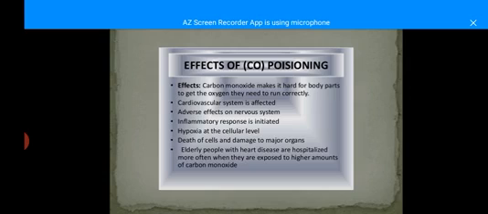Next, what are the harmful effects of carbon monoxide? Carbon monoxide makes it hard for the human body to get the oxygen that is needed to run correctly. Carbon monoxide will bind at the place of hemoglobin, and it does not allow the hemoglobin to bind with oxygen, which in turn is very harmful for us, and human beings are not able to breathe well. It also affects the cardiovascular system, our circulatory system, and heart patients.